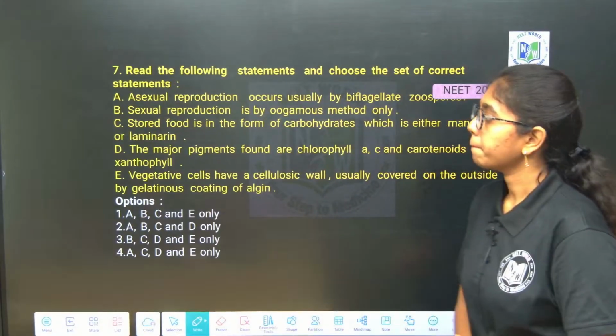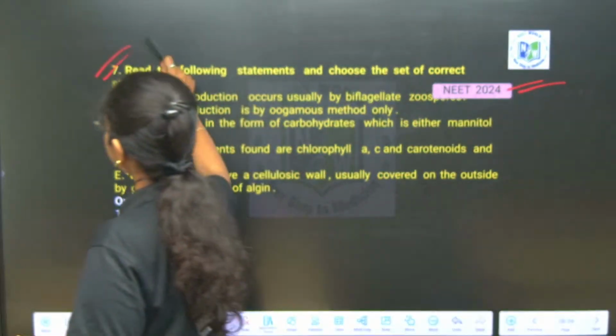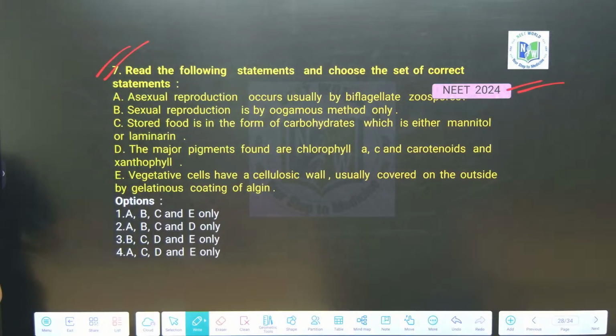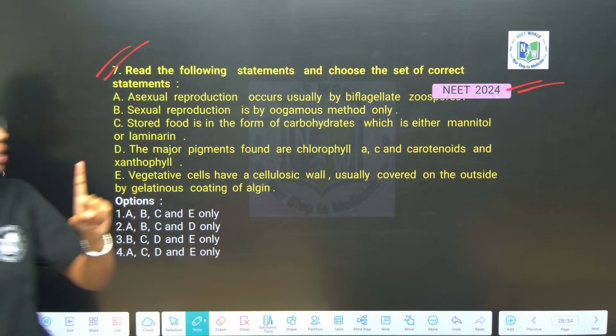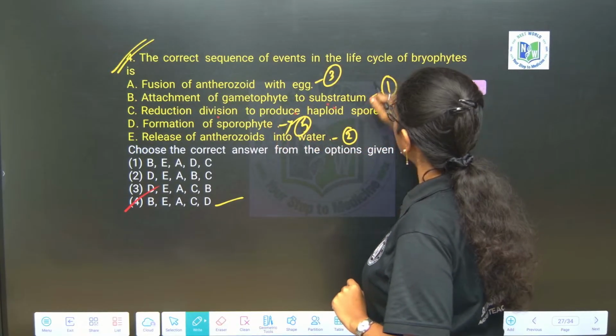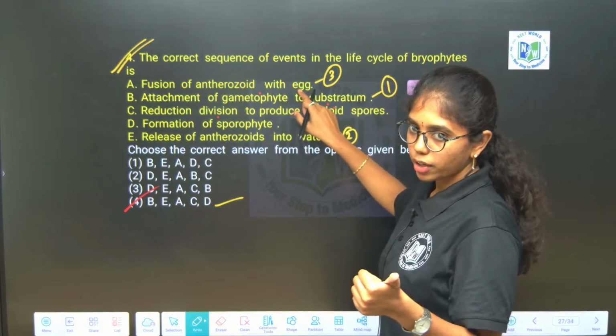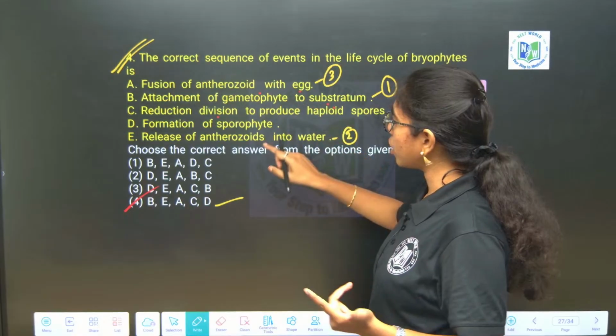Next. NEET 2024. But this is on algae. Answer carefully. So here after fusion of antherozoid with egg, zygote formation, embryo will mature to what?